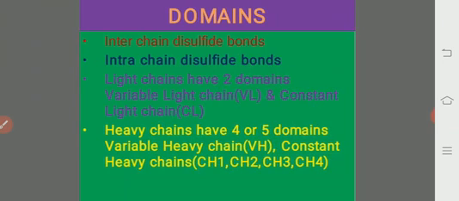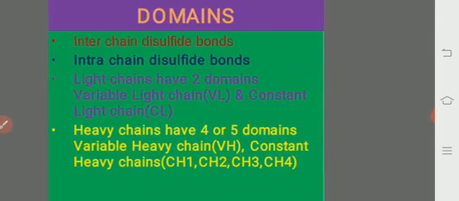Whereas the heavy chains have 4 or 5 domains, that is, one is the variable heavy chain and all the remaining are constant heavy chains. That is, both the light chains and the heavy chains have two different kinds of domains: one is a variable domain, another one is a constant domain.